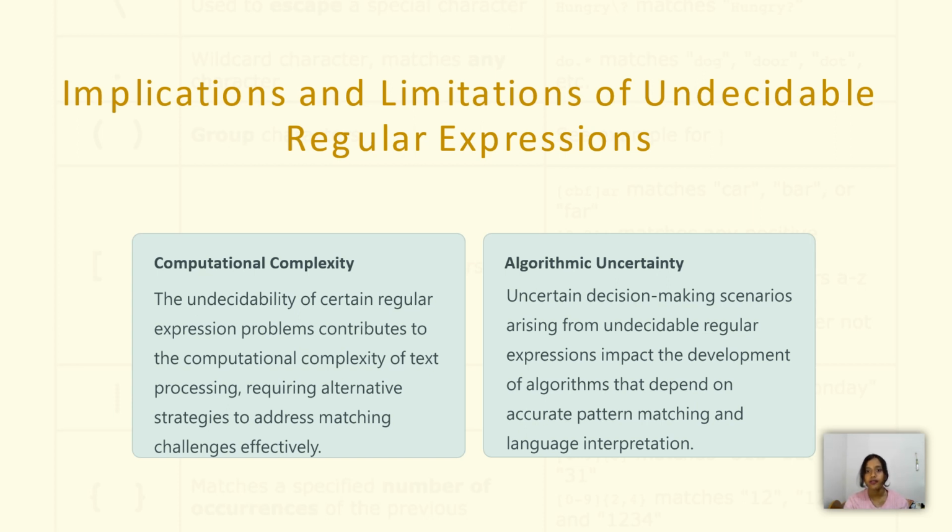And then we have the algorithmic uncertainty. The presence of ambiguous constructs or unbounded quantifiers can introduce uncertainty in the behavior of the regular expression. The order of backtracking and choice of alternatives will also affect the overall efficiency of the matching.